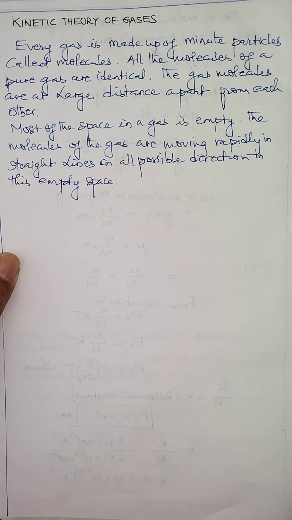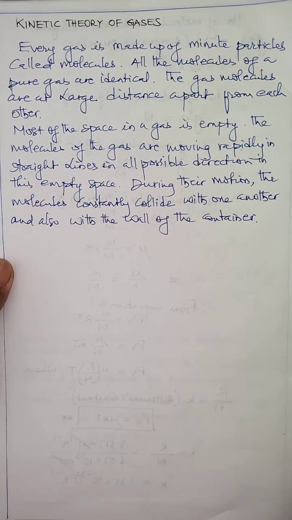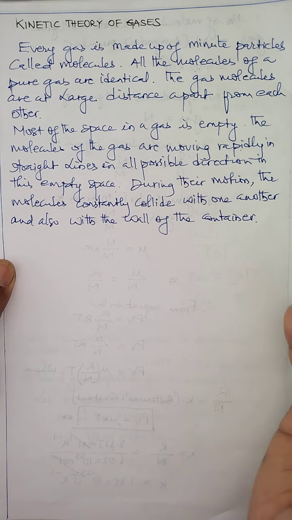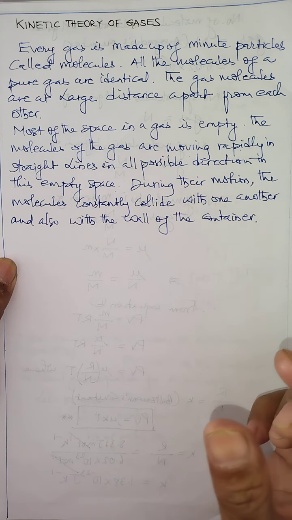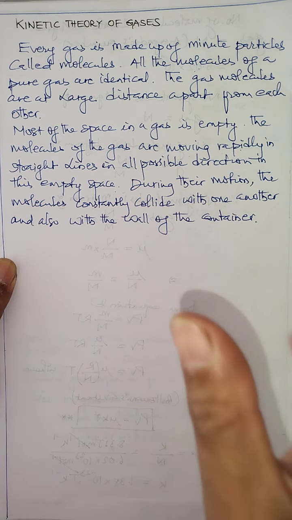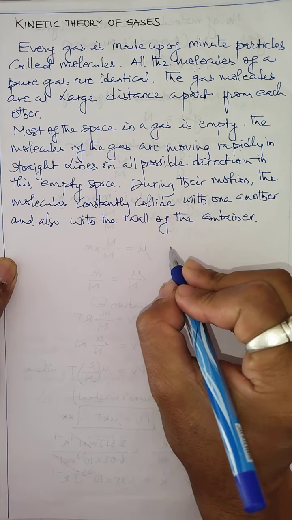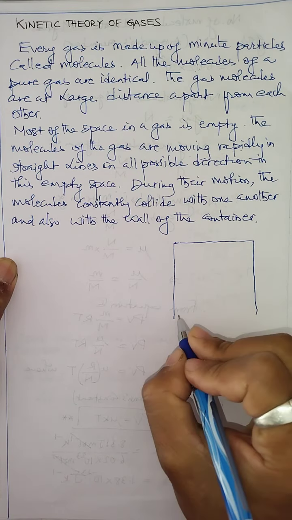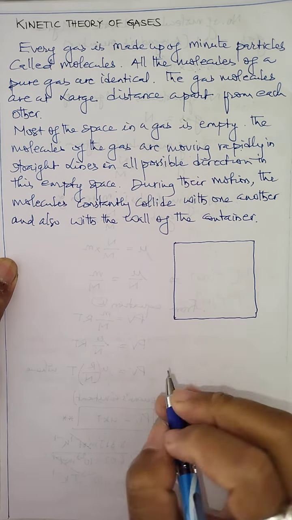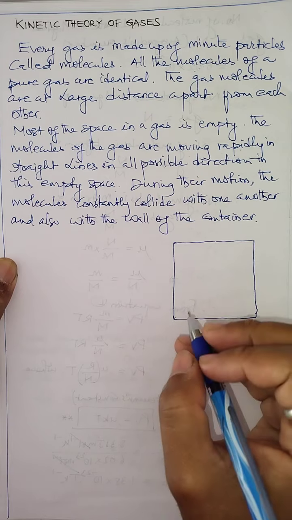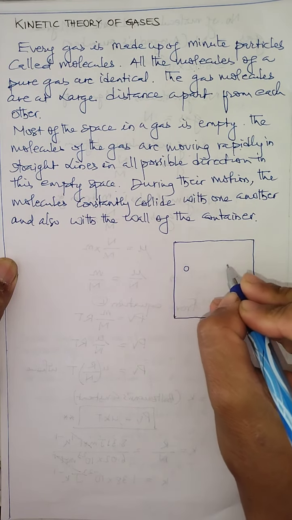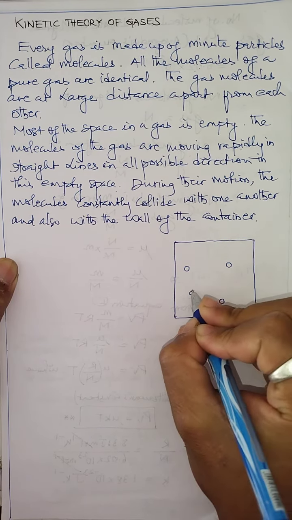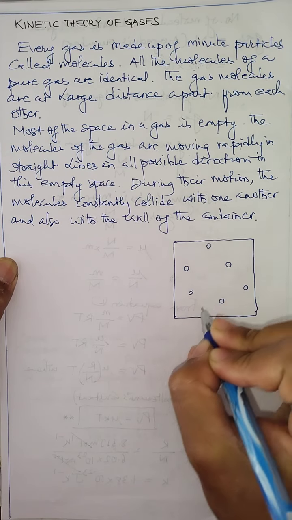And children, you know what happens when the motion acquired by the molecules of gas is random? In random motion, definitely one molecule collides with another molecule. Not only do two molecules collide with each other, but the molecules also collide with the wall of the container. Just showing you a diagram. Consider this is the wall of the container, and this is a gas filled in a container, where the molecules of the gas are moving randomly in all possible directions.